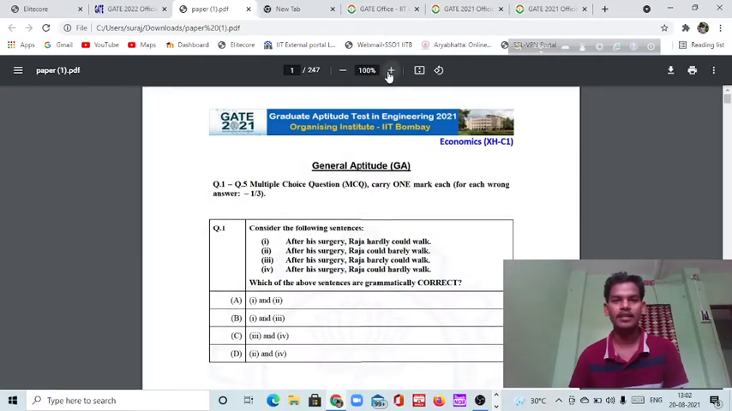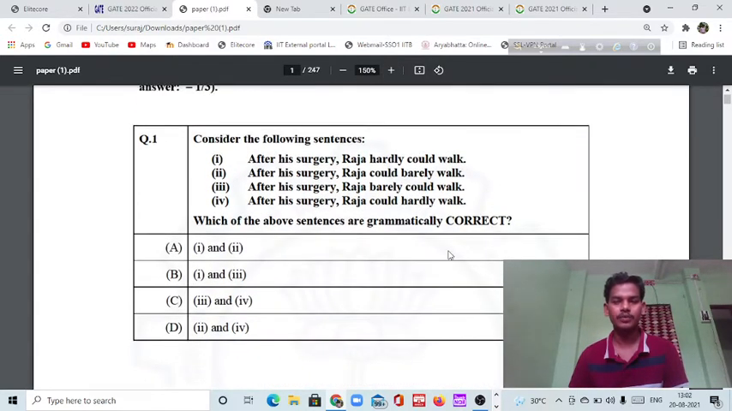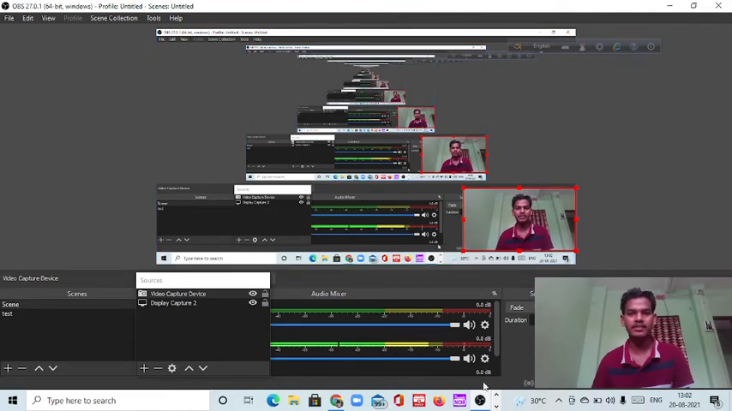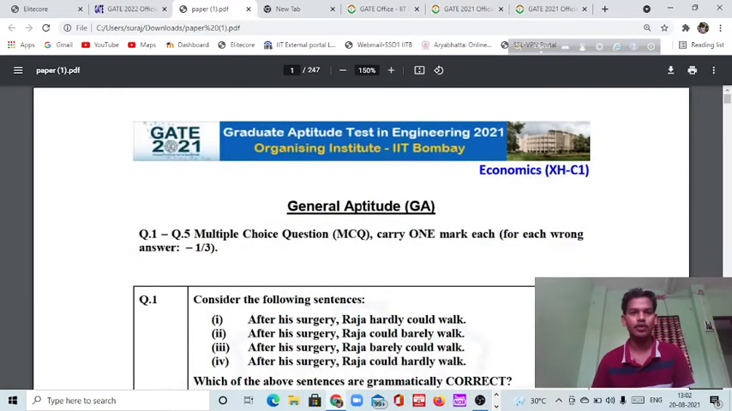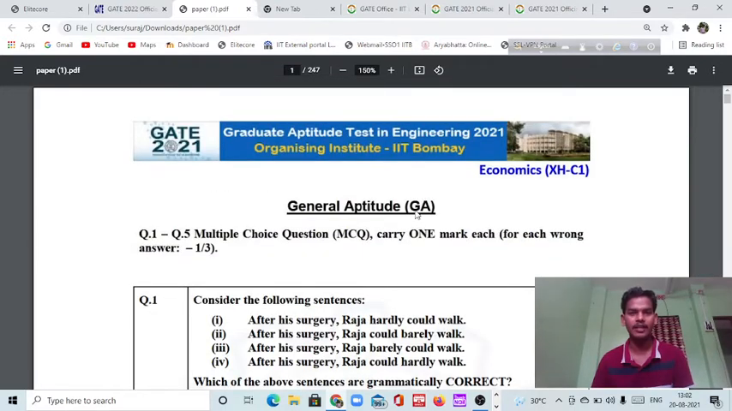I think you are able to see this. One second, I just want to minimize this. Now you can see this. You can easily observe the total page number: 247 pages are there in this PDF file. All papers are included.